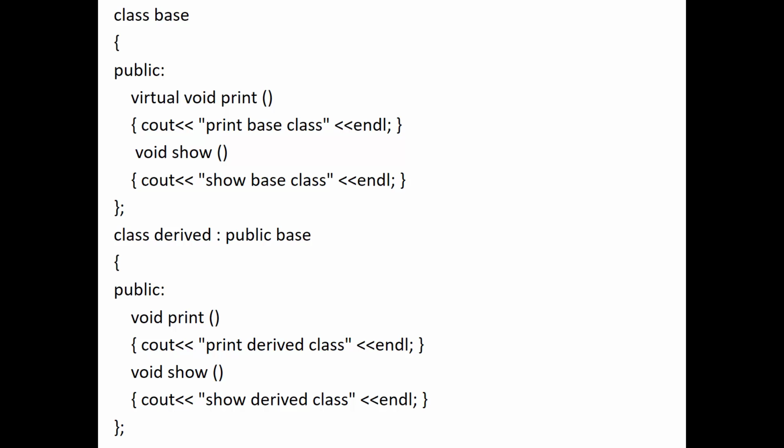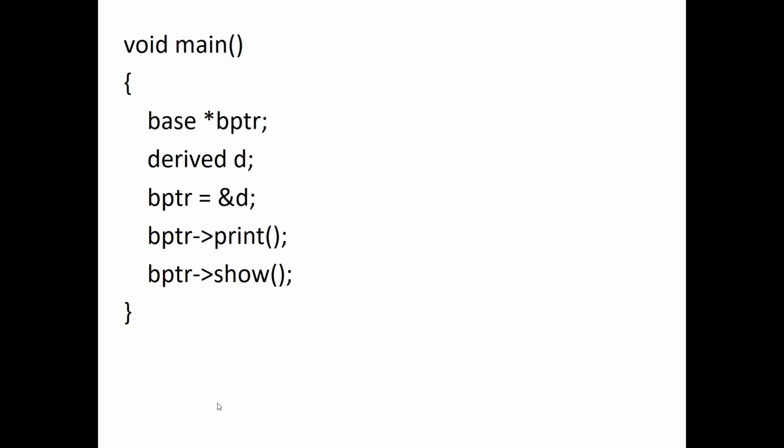We will just quickly go through an example of this. So here I have a base class. I have written a function called print, void print, which I have declared as virtual. Then I have written a function called show. I have derived a class publicly from the base class, and since the print function is virtual, I can implement it, override it in my child class. So I have written a print function here, and I have also written a show function. Now see the difference.